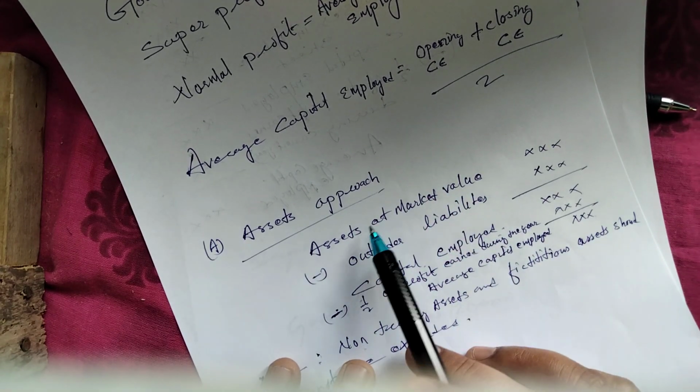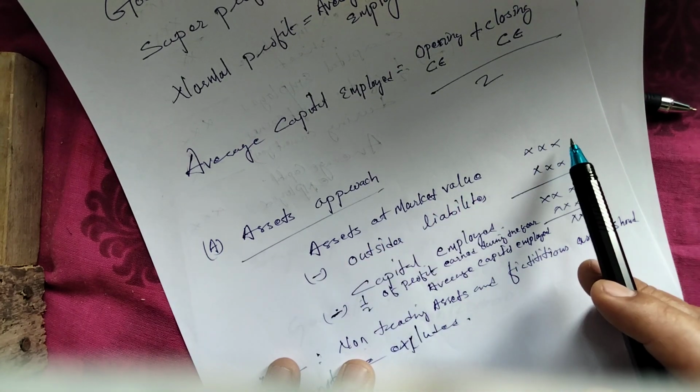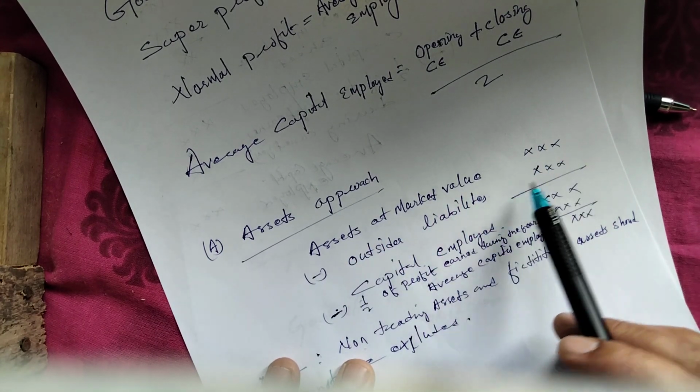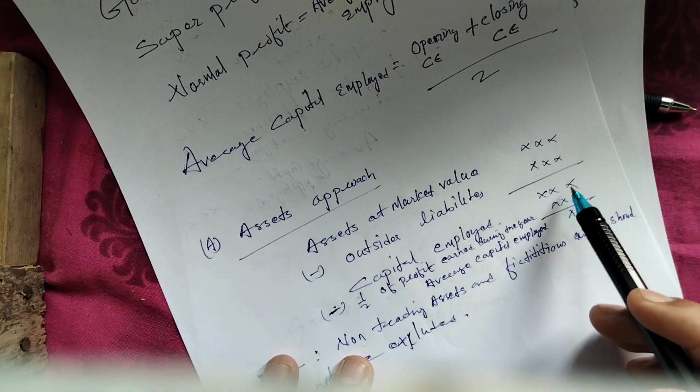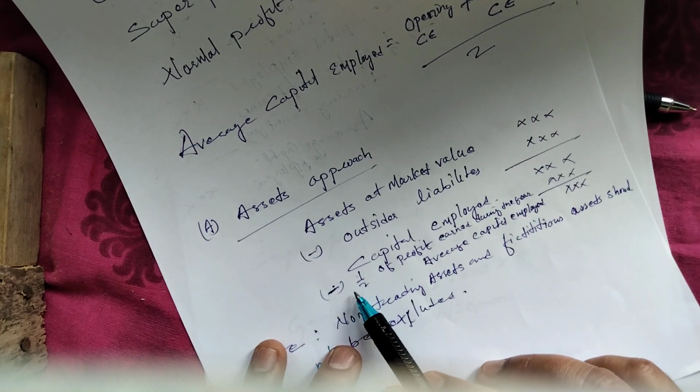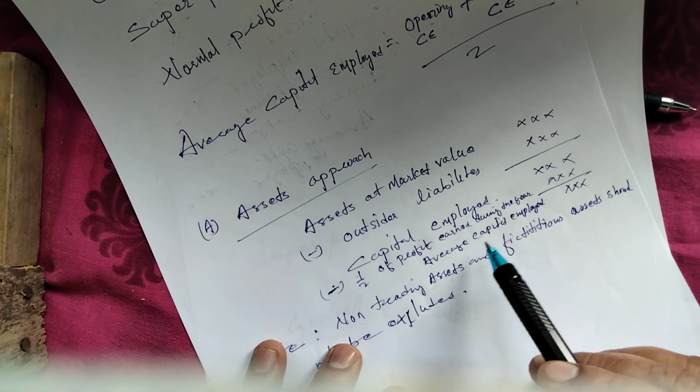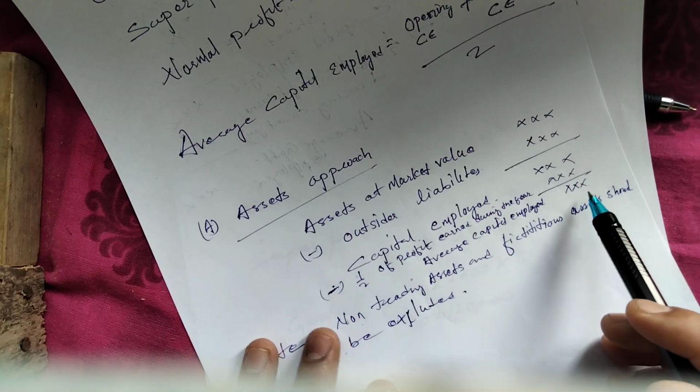So only you have to include assets at market value, then you have to deduct outside liabilities, then it will come to capital employed. Then after deducting half of the profit during the year, you will have average capital employed, okay.